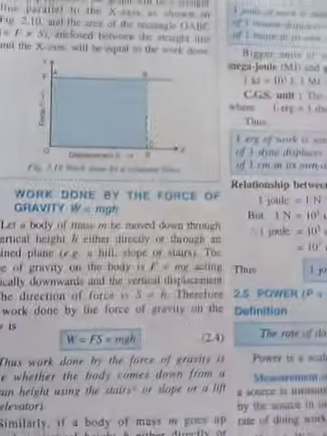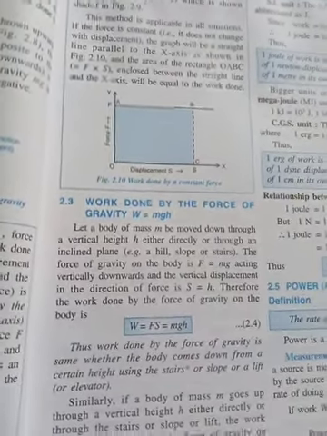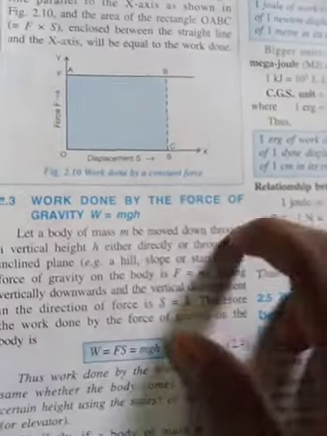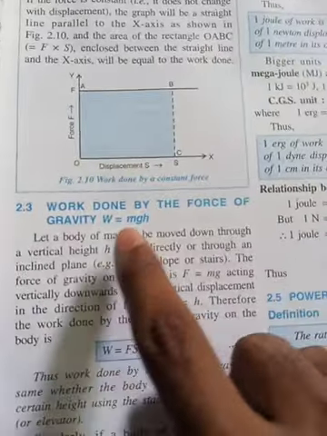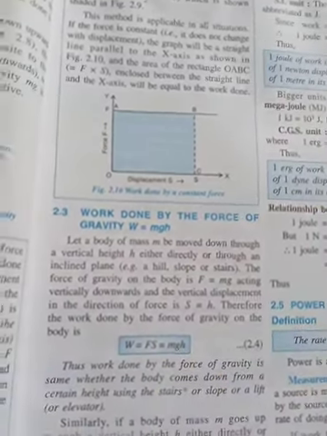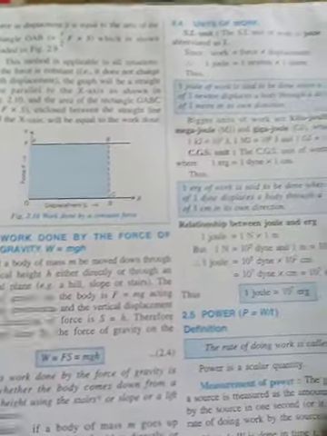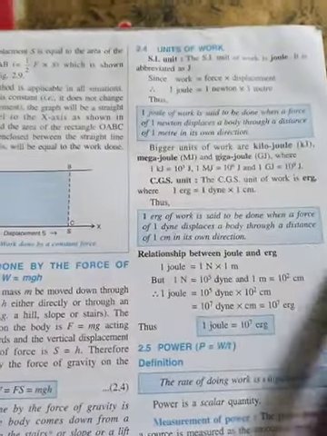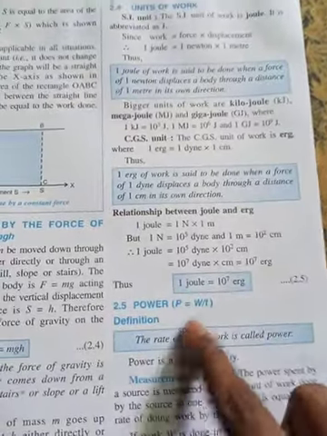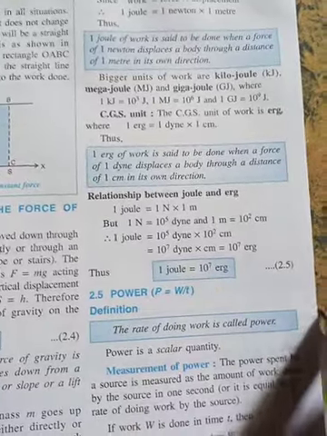Next, work done by the force of gravity. If we are not applying the force, and gravity is applying the force, then there will be work done, but the formula will change. Then the formula will be mgh. M for mass, g for acceleration due to gravity, h for height. Unit of work, I already said that. And what is the relation between joule and erg? 1 joule equals 10 to the power 7 erg. What is the erg? The CGS unit of work.